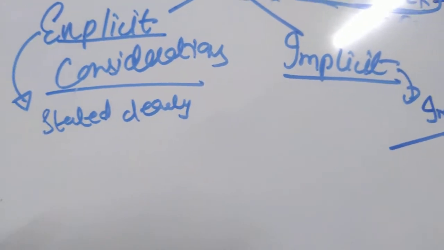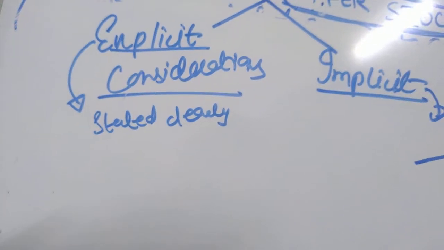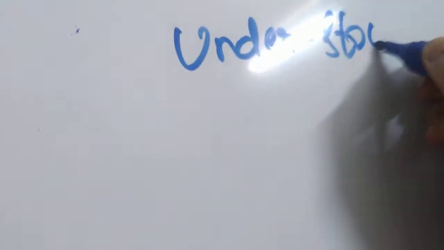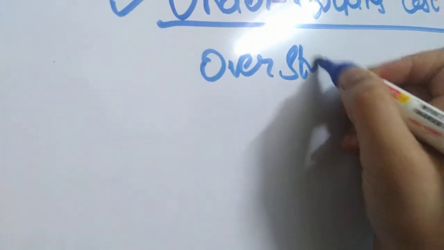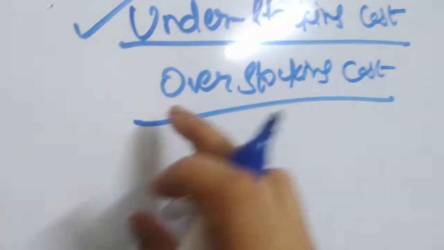So in inventory control, there are two approaches to determine the safety stock: explicit consideration and implicit consideration. In explicit considerations, first you have to know two costs: the understocking cost and the overstocking cost. Overstocking cost means you are having excess stock, more than that required.